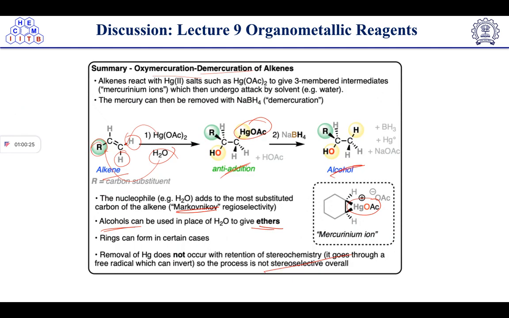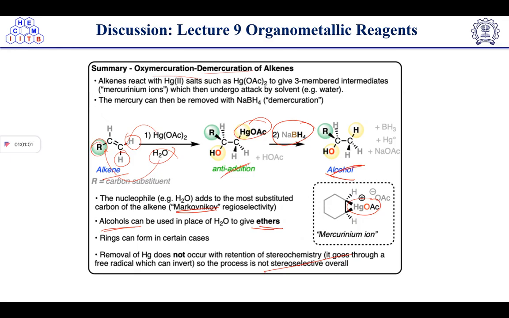Then we have discussed the oxymercuration-demercuration of alkene. Here we have discussed that the alkene reacts with the mercury salt to give the three-membered intermediate, the mercurinium ion. Here you can see, right? After that, the mercurinium ion will undergo attack by the solvent, and mercury can then be removed by sodium borohydride to give the alcohol. So we have discussed this mechanism also, which is uploaded on YouTube.